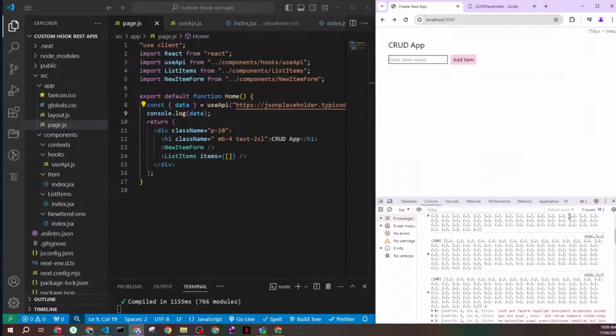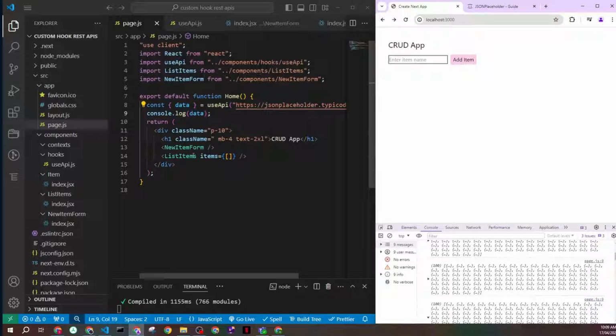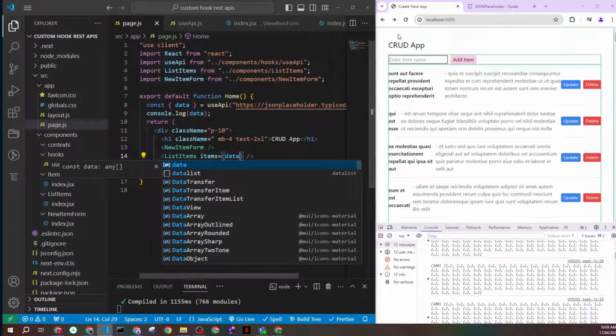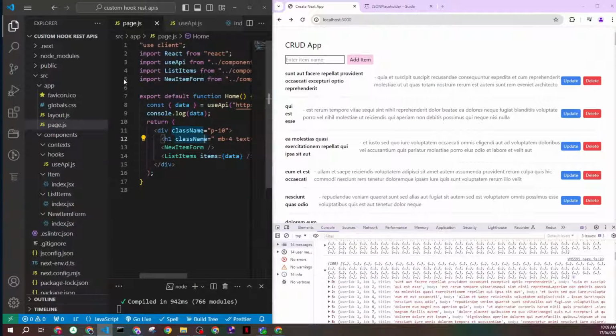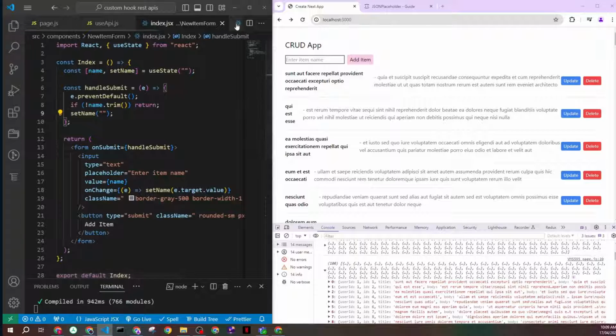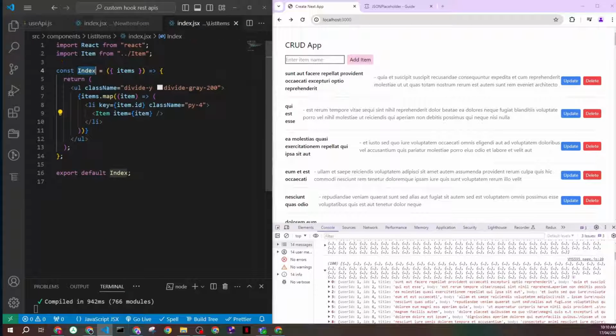Now let's try passing this down to our list item. Before, I just passed an empty array. Now I pass data. Save. Oh, there we go. So this is my list. What I have done is I just created, behind the scenes, a list of items. So this is the list item, and that's what's going into the item component.